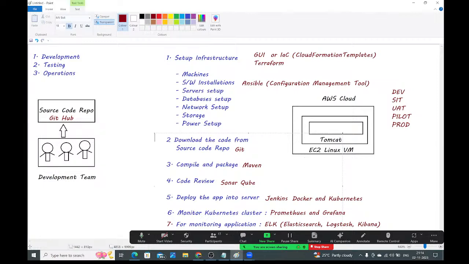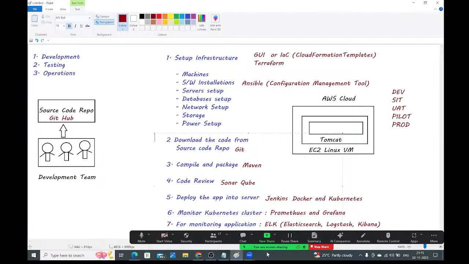Whenever developers upload the code, immediately we need to download the code, compile the code, and deploy that application in the server. All these things we need to do one by one, guys. How much time is required? A lot of time you need to spend.